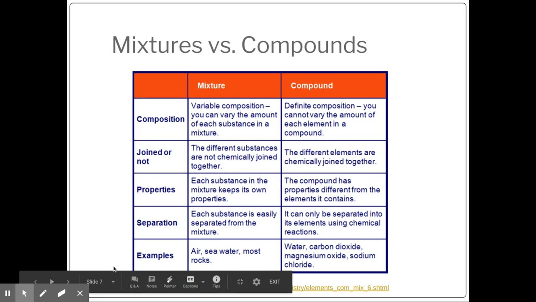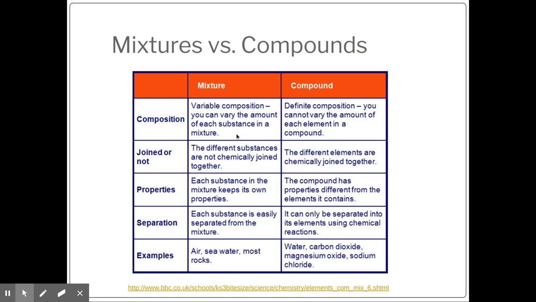Mixtures versus compounds. First off, with mixtures, their composition is going to vary. They are not going to have the same amount, whereas a compound is going to have a definite composition. It's going to have a definite ratio of elements, okay? It's not going to vary from each molecule that you have of a compound. As for whether they're joined or not, mixtures are not chemically combined or bonded together, but compounds are chemically bonded together or chemically joined within their elements.